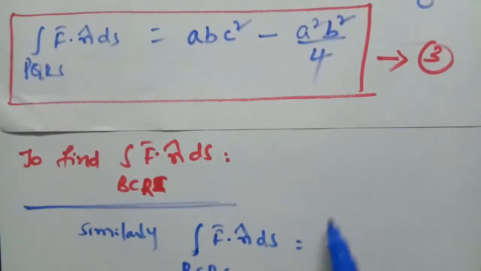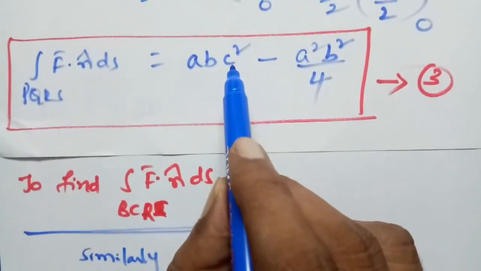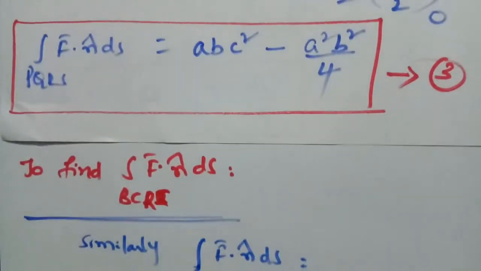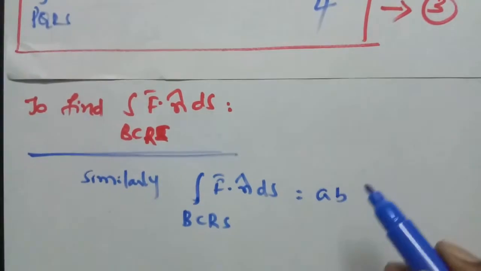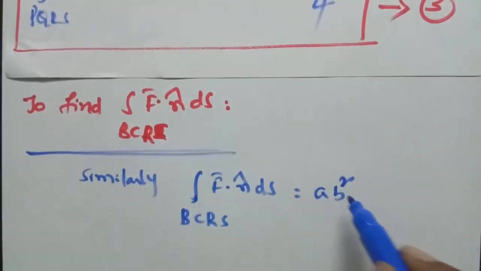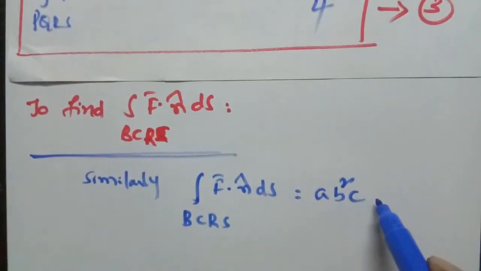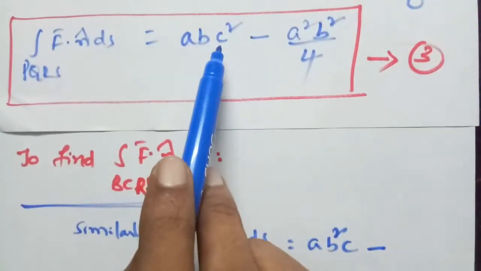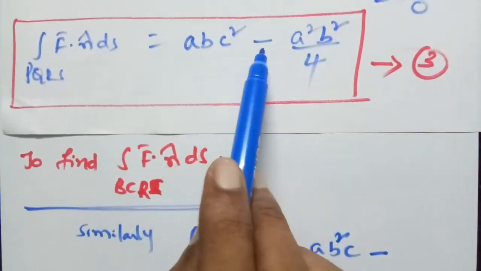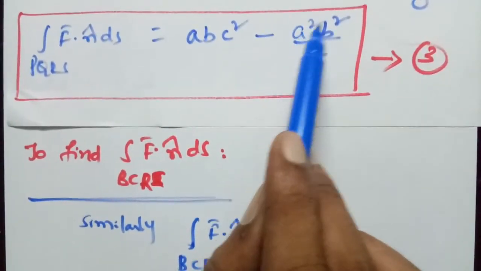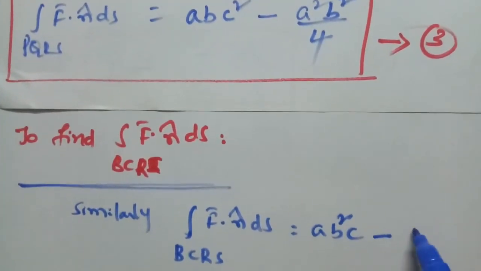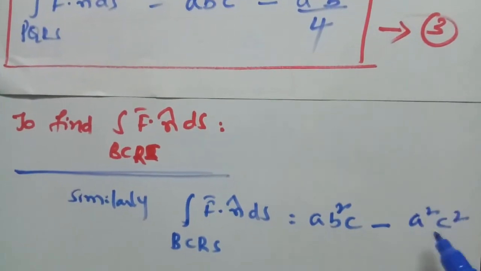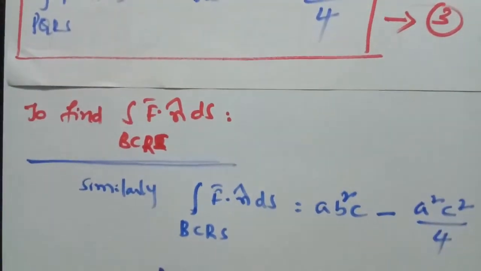In the case of the z-axis being perpendicular, we got abc square minus a square b square by 4. Here the y-axis is the perpendicular, therefore here we get a b square c minus a square c square by 4.